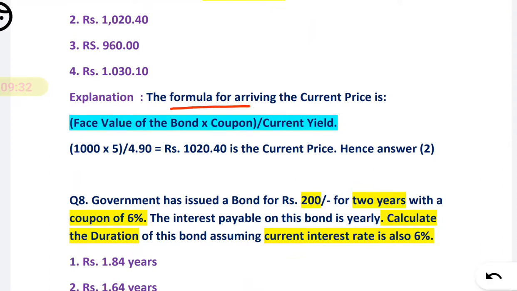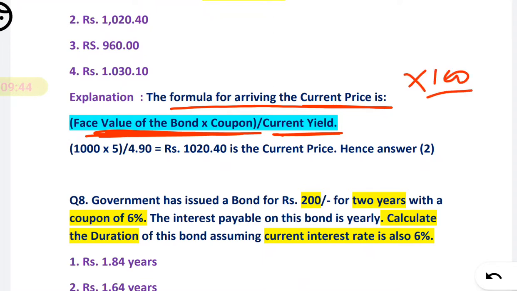The formula for arriving at the current price is face value into coupon, that is the coupon amount, divided by current yield. Okay, so if you remove the percentage sign you don't need to multiply by 100. If you are keeping the percentage sign, you have to multiply by 100. Here they have not taken the percentage sign.